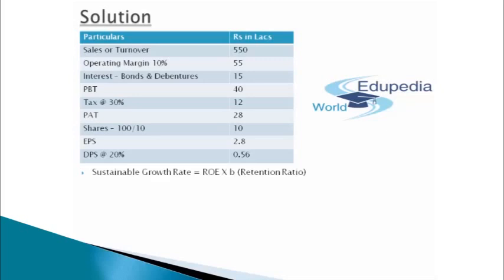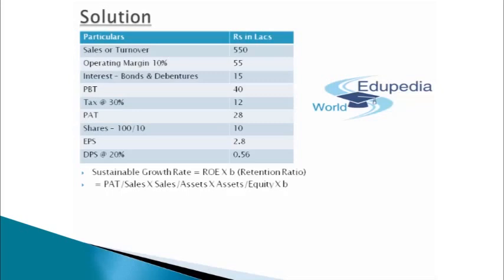So the concept comes in as return on equity into the percentage of earnings which has been retained, that is called the retention ratio. So in this particular case, if I have to compute the sustainable growth rate, I'll go with the concept ROE into B, where B means the retention ratio. ROE comes out simply as PAT divided by equity.